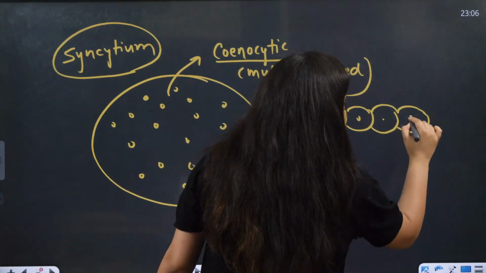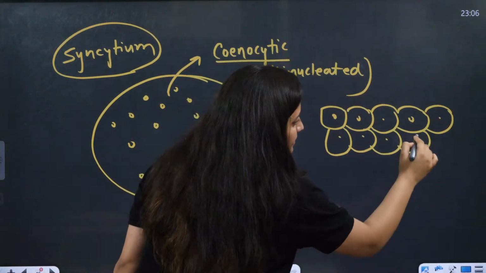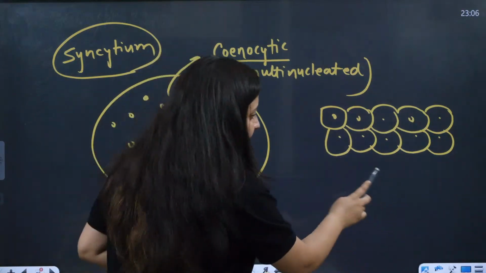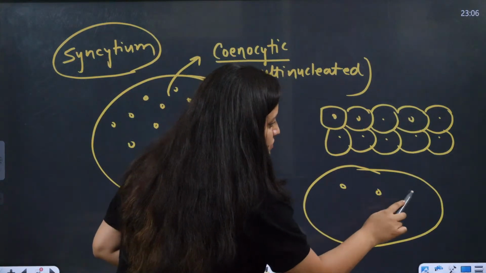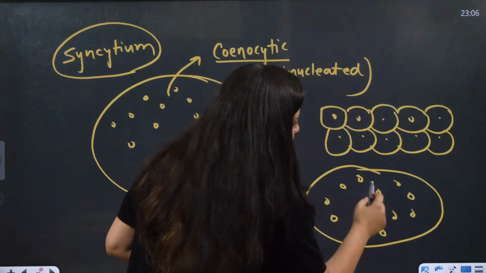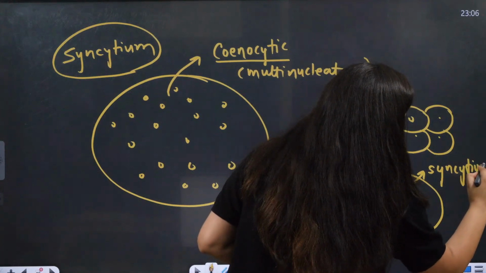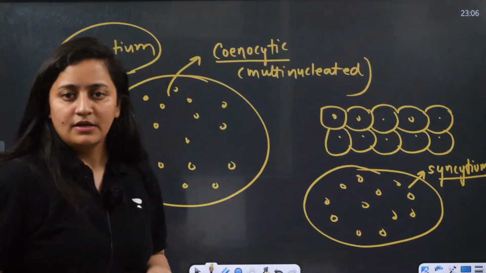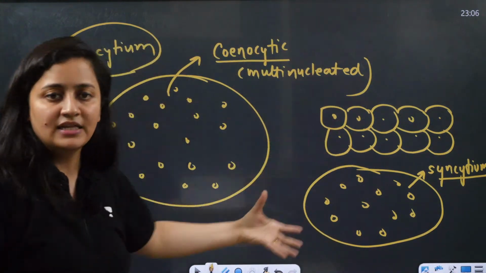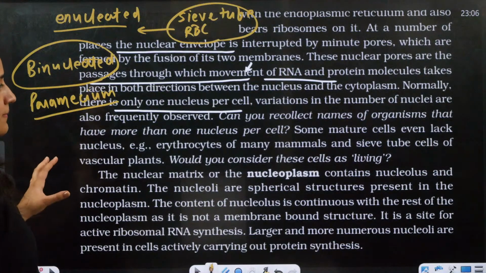Syn means fused. When many cells are together with common cell membranes, and these common membranes fuse, you get a multinucleated condition, and at that time you use the word syncytium. Ultimately the meaning of both is the multinucleated condition.